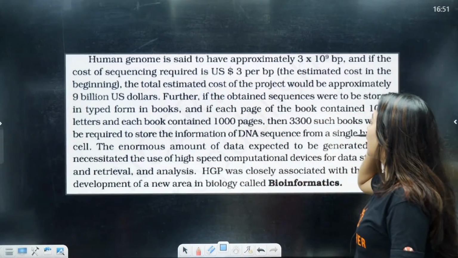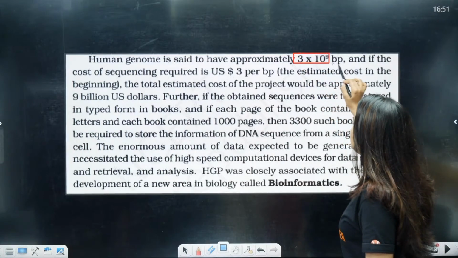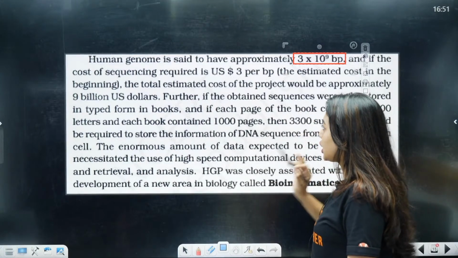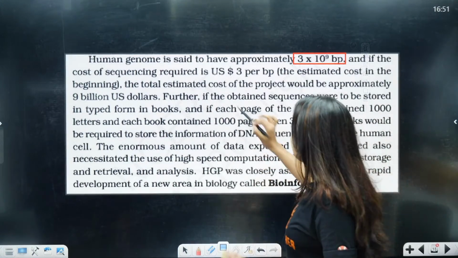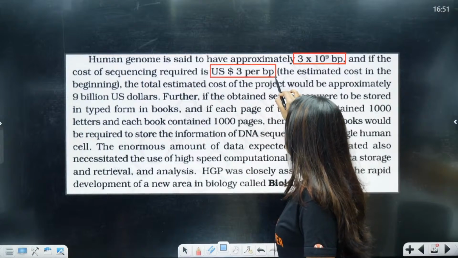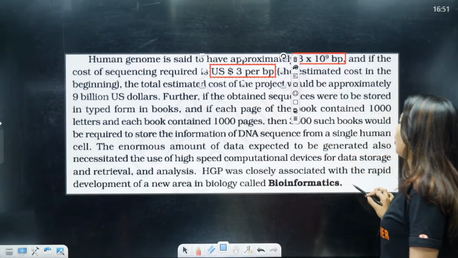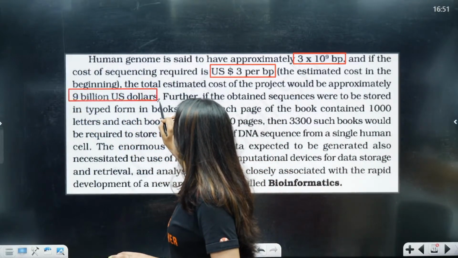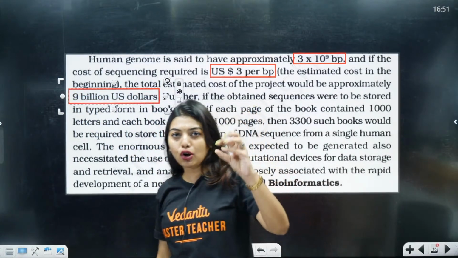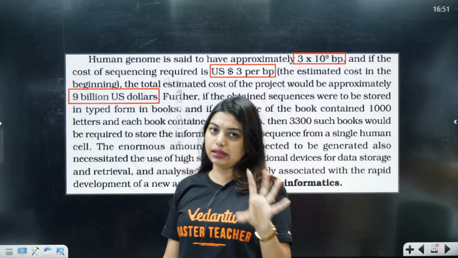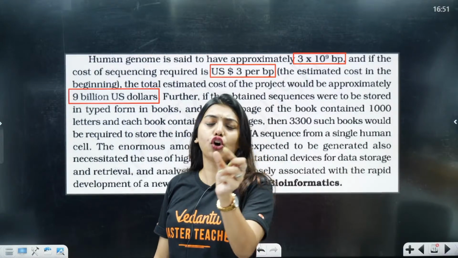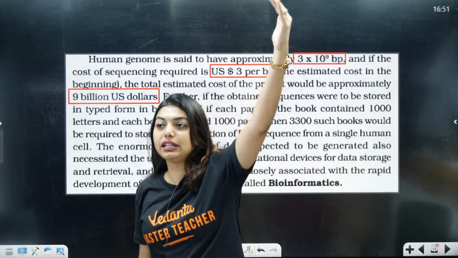The human genome is said to have approximately 3 into 10 to the power 9 base pairs, and if the cost of sequencing required is $3 per base pair, then the estimated cost of the project would be around $9 billion US. So approximately 3 into 10 to the power 9 base pairs are there, and if we have to calculate each of them, it will be $3, and a total of 9 billion would happen.